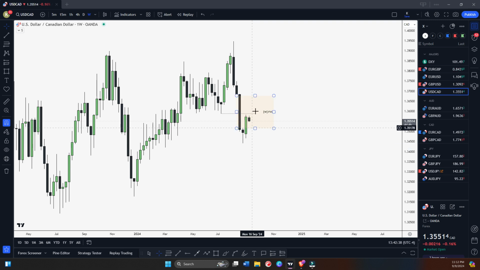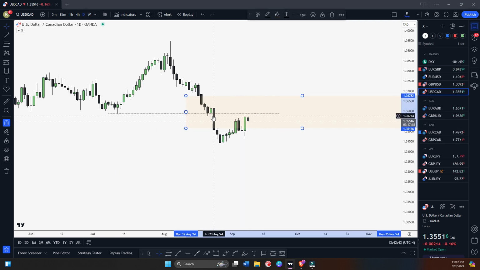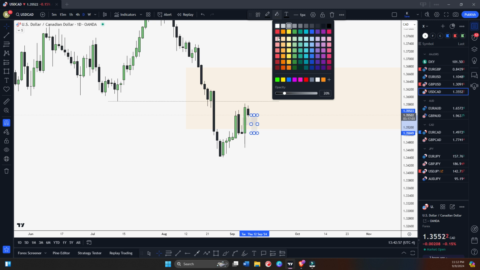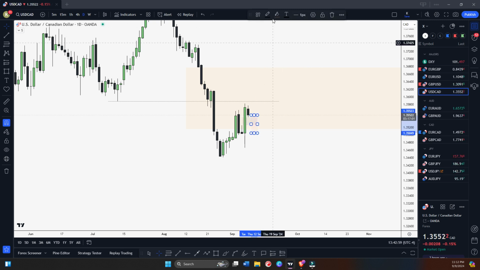So USDCAD, my bias is bearish because we are in this weekly bearish fair value gap, also inside this daily bearish fair value gap. Same thing, it looks like we're going to create this bullish fair value gap. Let's see how the Tuesday candle prints.